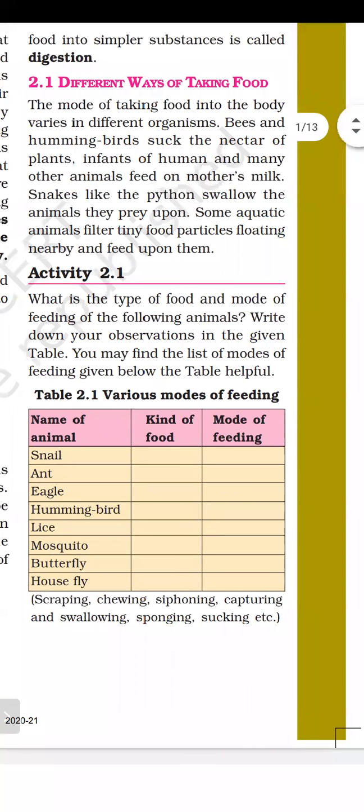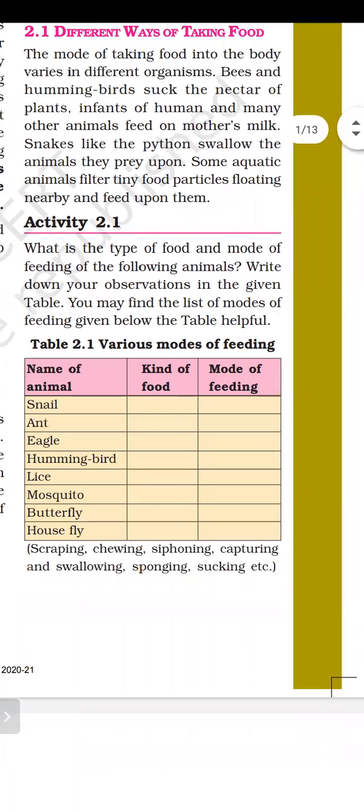Infants of humans and babies of other animals feed on mother's milk. Infant of human means newly born baby. A newly born baby is known as an infant. So how does an infant take its food? Infants and many other animals feed on mother's milk.